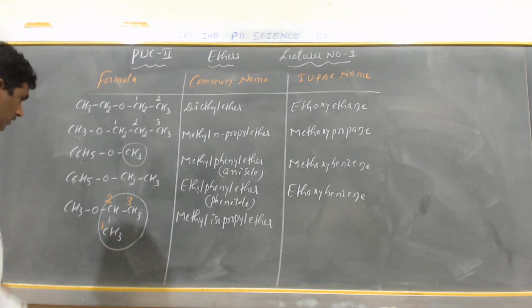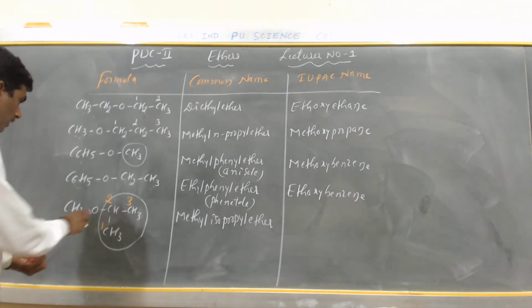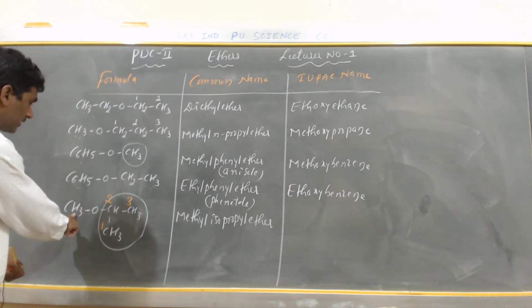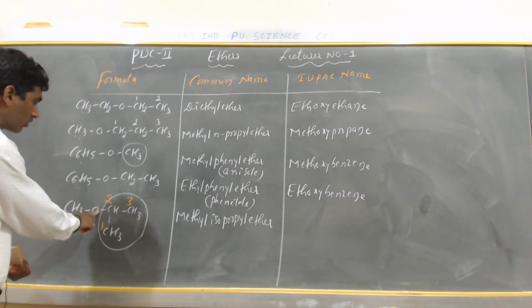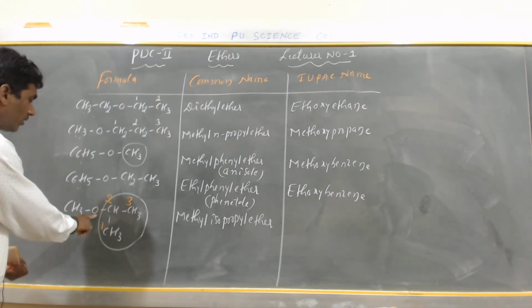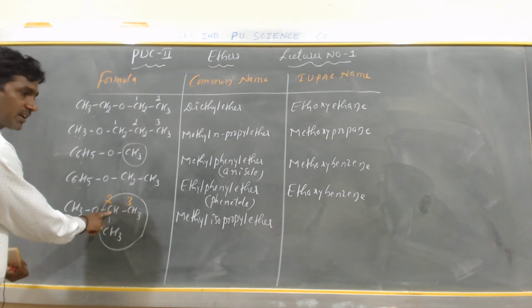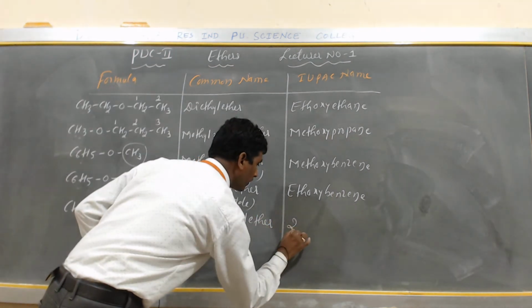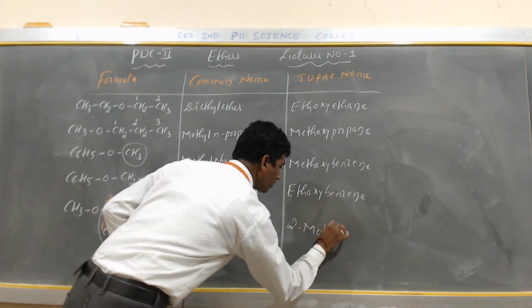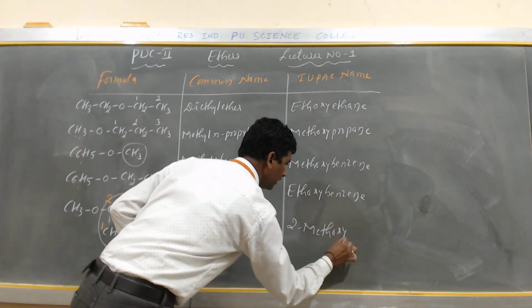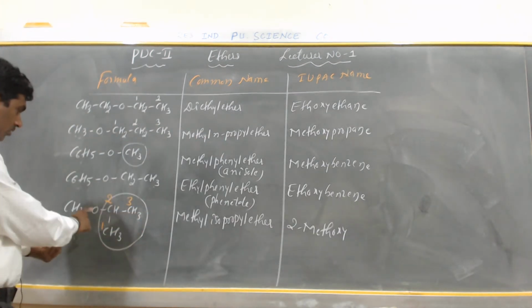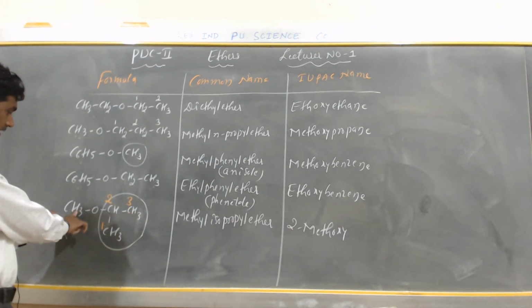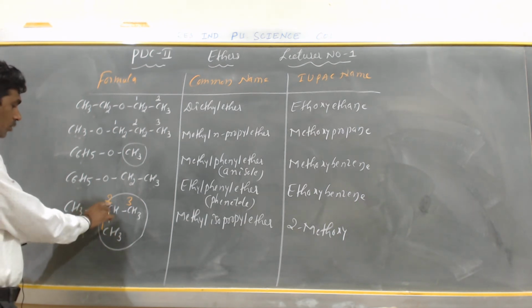So CH3O: CH3 is called meth, O is oxygen. This CH3O is called methoxy. This methoxy group is attached to the second carbon, so it is called 2-methoxy. Is it correct or not? CH3 is meth, O is oxygen, methoxy. This methoxy group is on the second carbon, so it is called 2-methoxy.